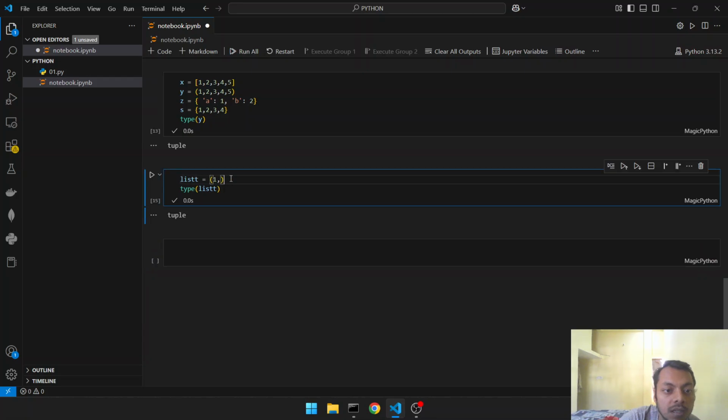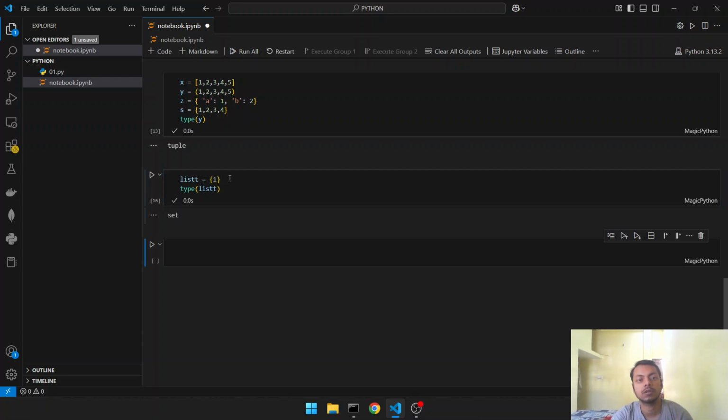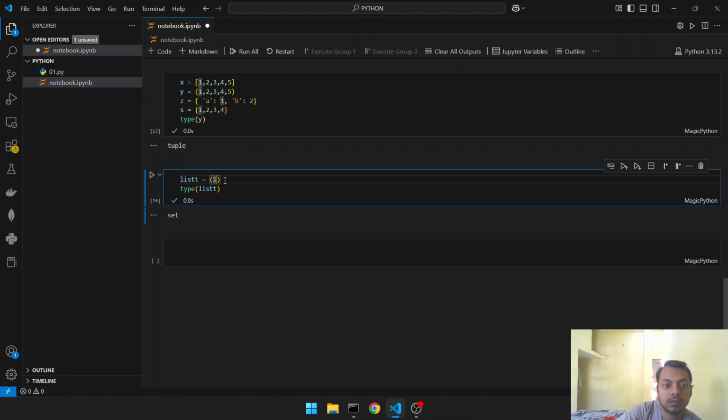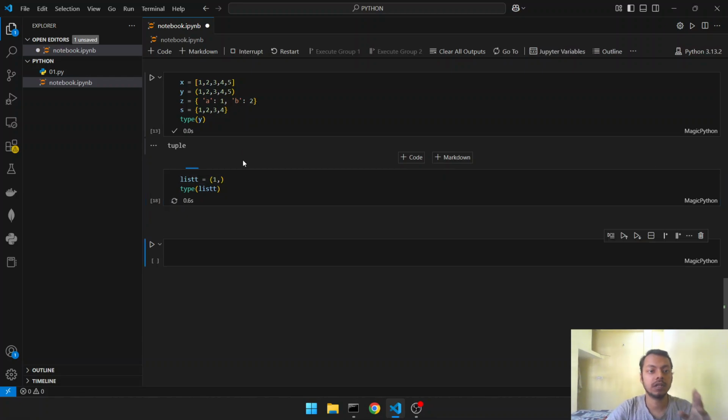Only with a tuple we have to take care that if we need to assign a single value, we should append it with a comma. For more than one value we don't need it, but for a single value we need to give a comma.